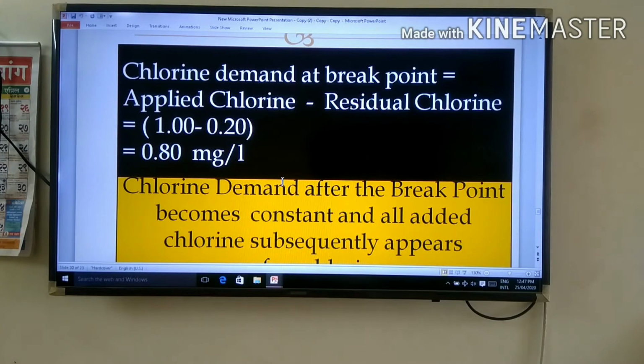That is 1 minus 0.2, which gives the answer 0.80 mg per liter. Now you can easily understand how we calculated the chlorine demand at the breakpoint.